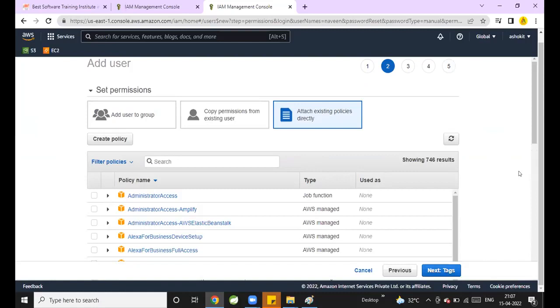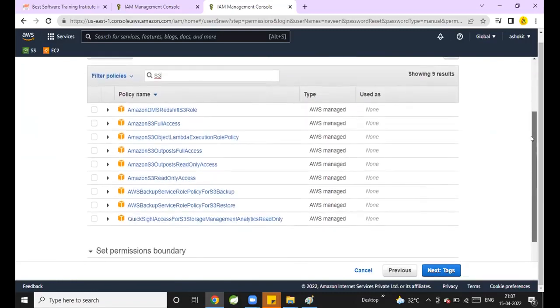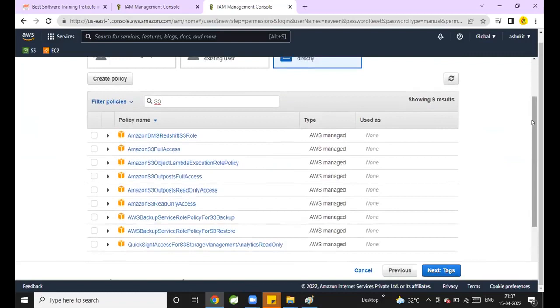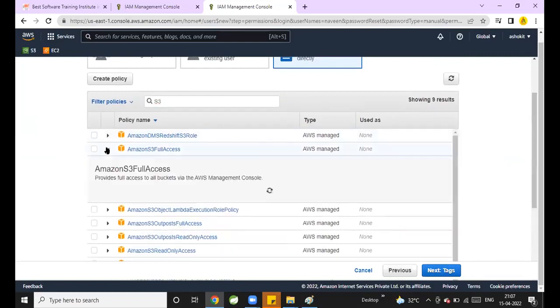So there are some predefined policies given by AWS, and we can provide these policies to people. I want to provide a policy for S3 buckets. How can I check it? Related to S3, what policies are available, guys? Can you see what policies are available for S3?